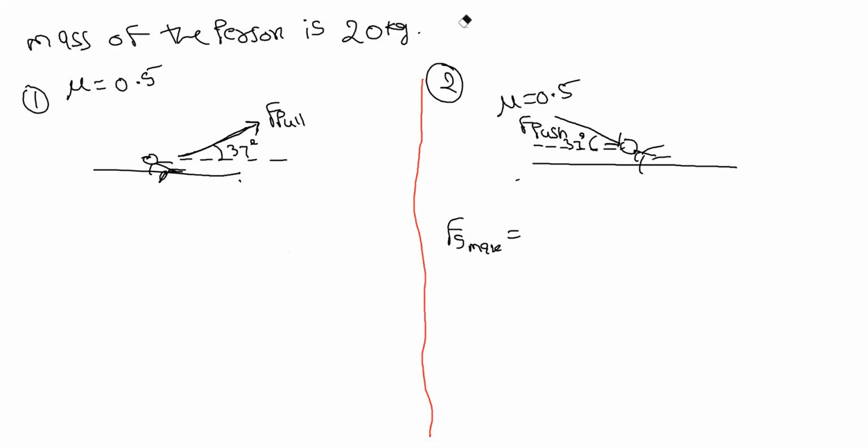Okay. Now calculate for the first. For calculating Fs, we need to know the normal force. So first, divide this into components. F pull, take it as F1. Just for this, take it as F2.